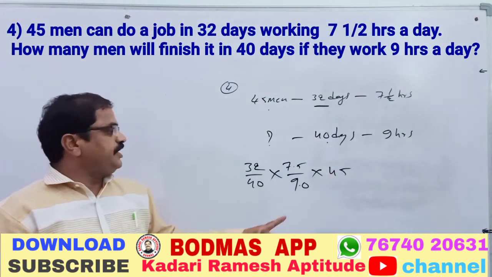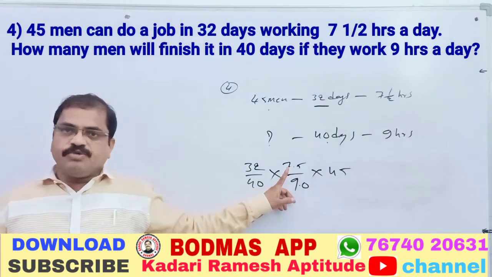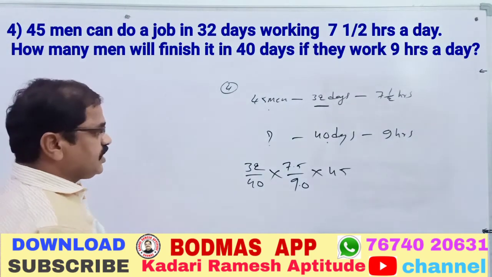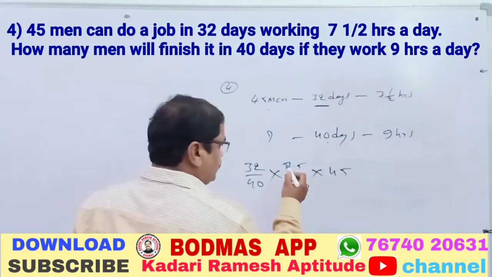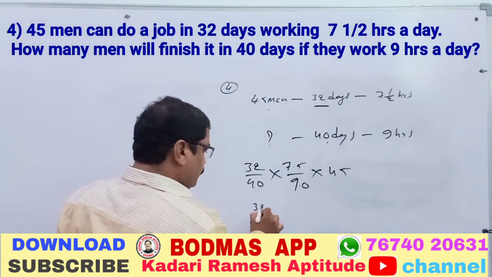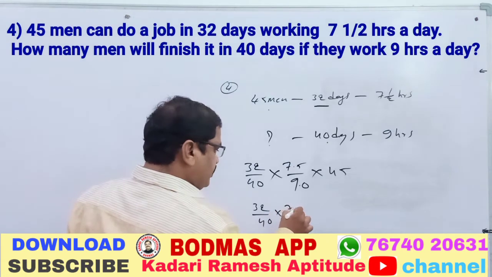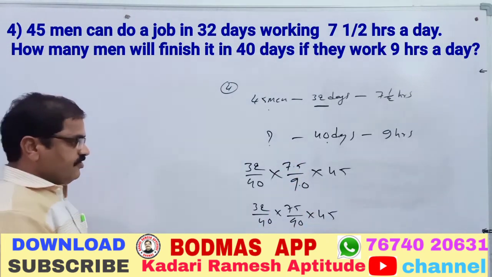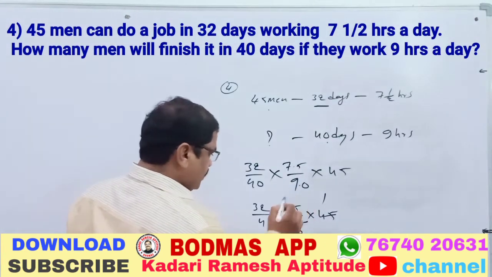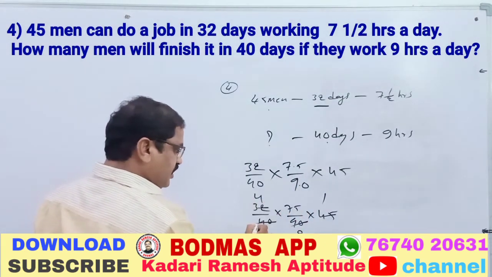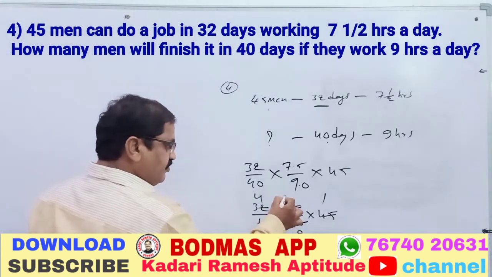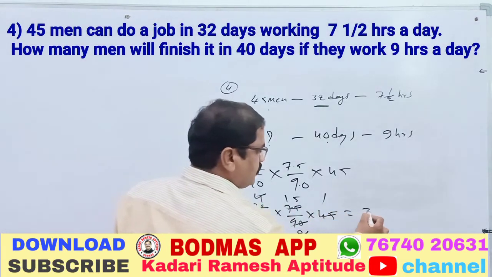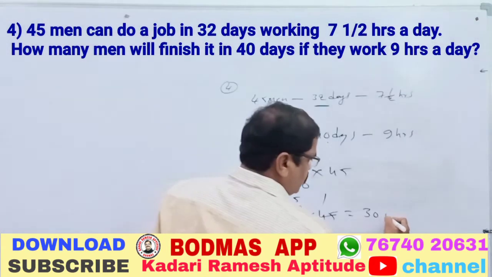Why am I writing 9.0? Because here there is the 0. If you want to remove the point, you put a 0 here. That is very simple, so now you can cancel it. So 75 you can take, then 32 by 40 into 75 by 90 into 45. Point also cancels. Therefore 45 1 ja, 45 2 ja. Next 8 4 ja 32, 8 5 ja 40, 5 1 ja 5, 5 5 ja 25, 2 1 ja 2, 2 2 ja 50, into 2 again the same. So the answer is 30 men are required.